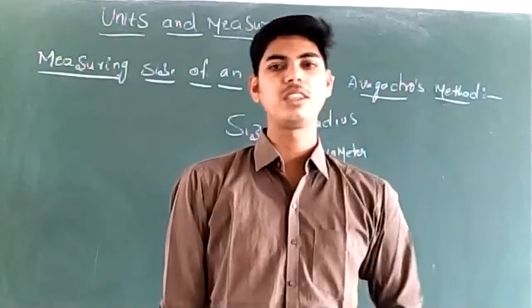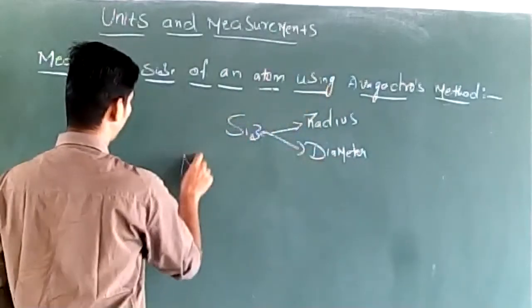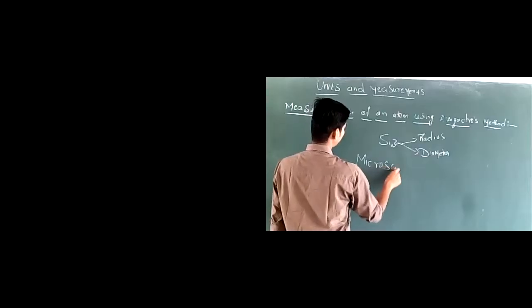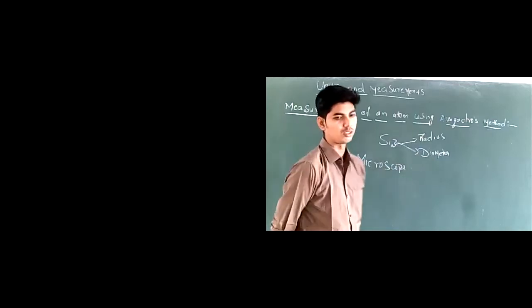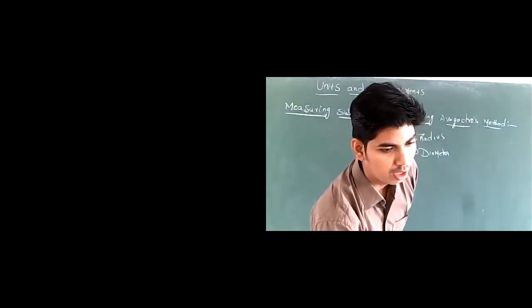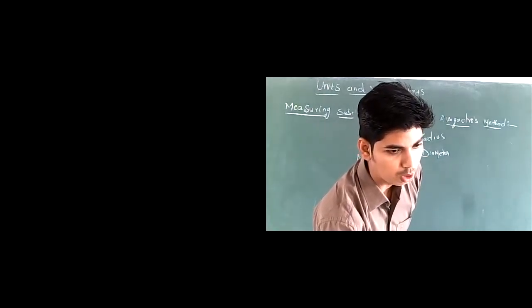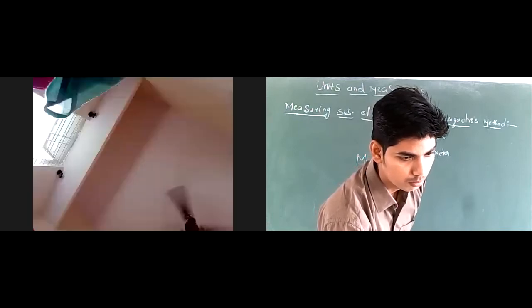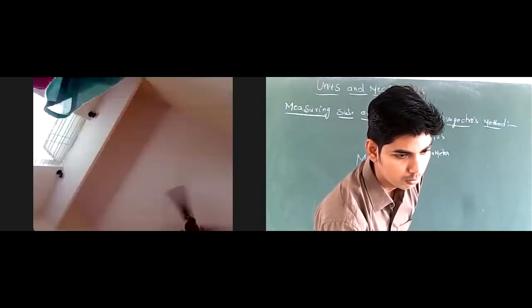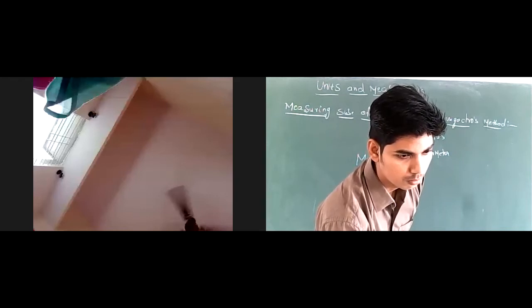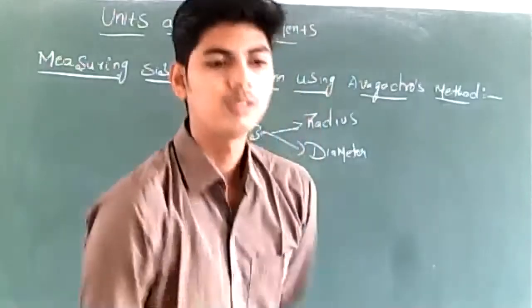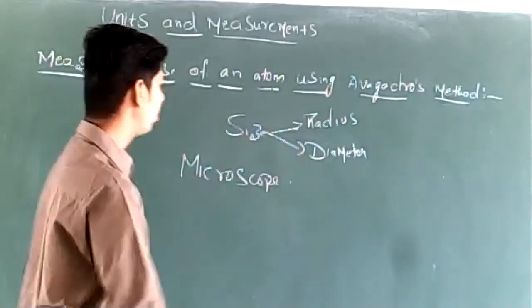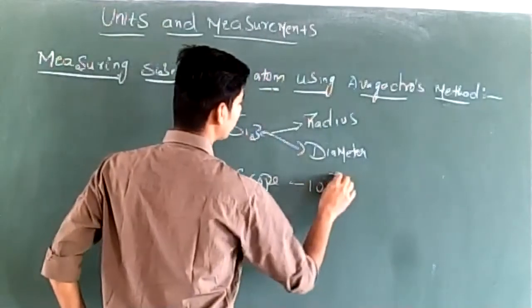We have some sophisticated instruments such as microscopes to measure small sizes. Microscopes can measure up to a distance of 10 to the power of -7 meter.